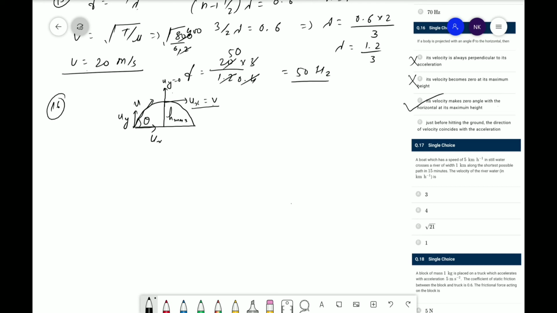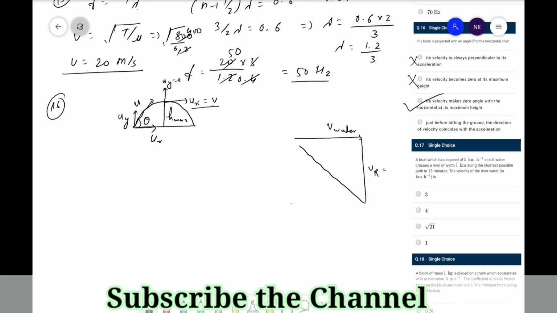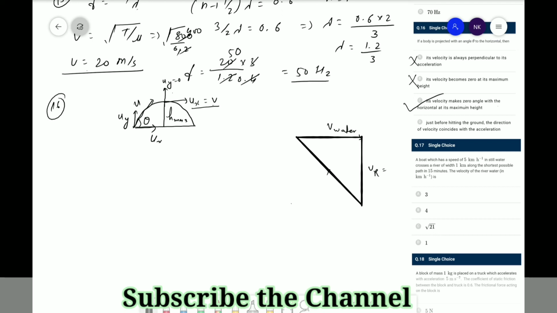So consider this is the velocity of the river, which is not given, we don't know it. And the velocity of the boat is given as 5 km/h. So this is a triangle.